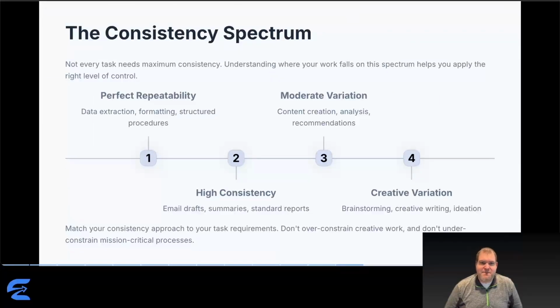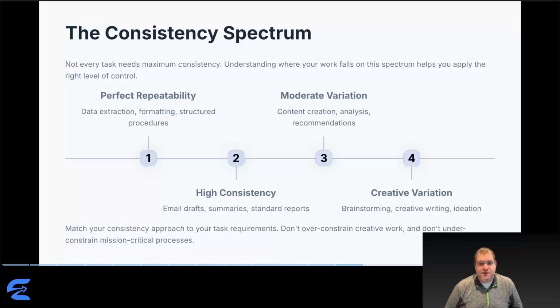Not every task needs maximum consistency. Understanding where your work falls on the spectrum helps you apply the right level of control. Perfect repeatability, data extraction, formatting, procedures: use all 4 levers, low temperature, maximum constraints. High consistency, email drafts, summaries, standard reports: the same structure and approach. Some word choice variation is fine. Use 3 or 4 levers with moderate settings.